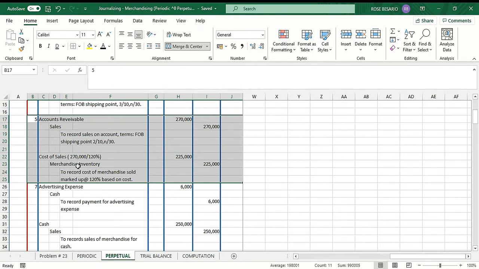At the same time, we recognize our cost of sales, so our entry is a debit to cost of sales. Since there is no given gross profit rate in the problem, I just assume that it's 120% of cost. That's why I divided 270,000 by 120%, so the cost is 225,000. Then we credit merchandise inventory 225,000.